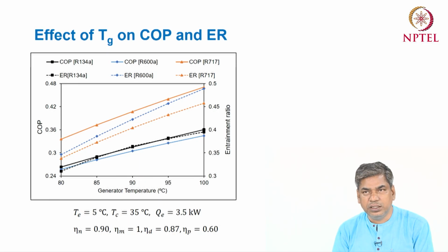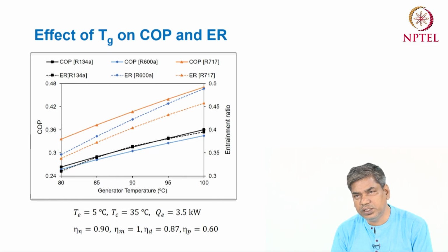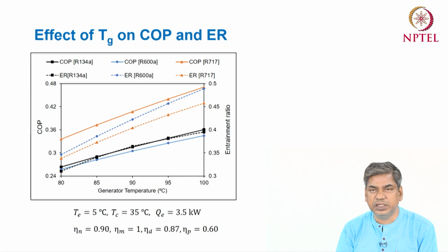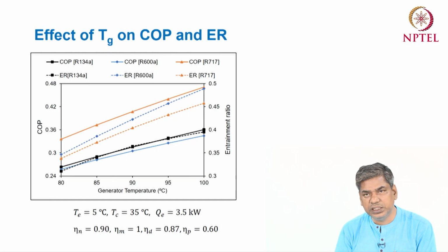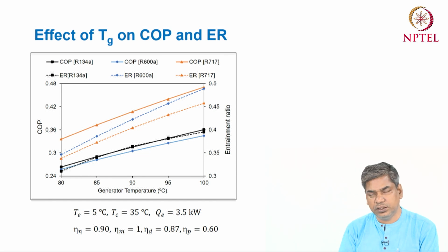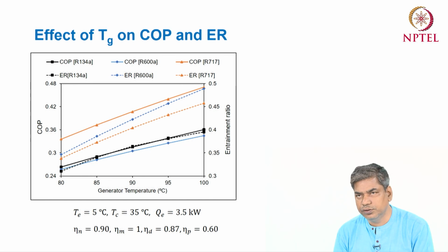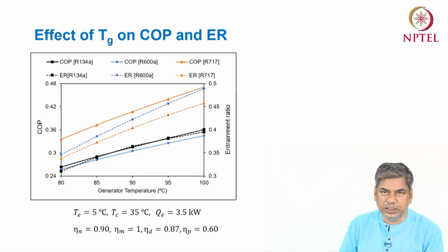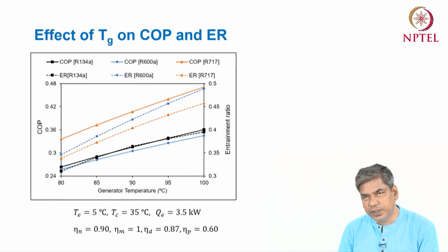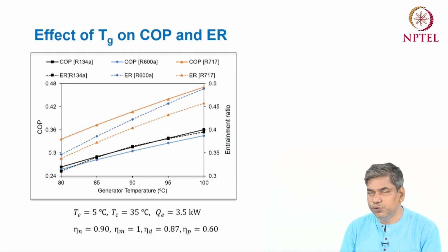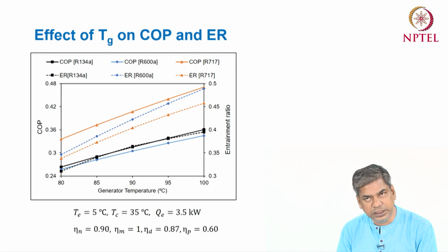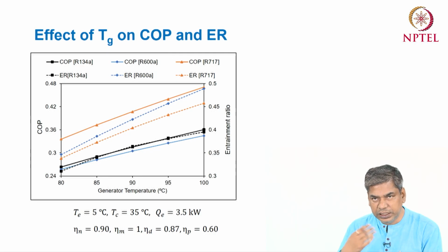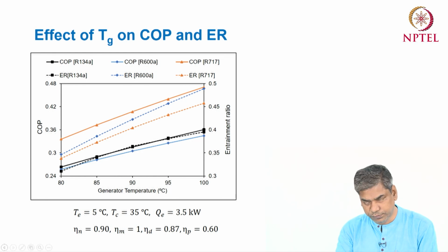And the entrainment ratio will also increase. The increase of entrainment ratio with the increase of generator temperature can be easily explained this way: if you increase the generator temperature, the thermal energy of the primary fluid increases, and a higher thermal energy of the primary fluid has a higher capability to entrain more secondary fluid in the ejector. So with the increase in generator temperature, the thermal energy of the primary fluid increases.